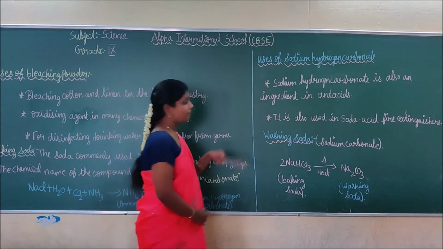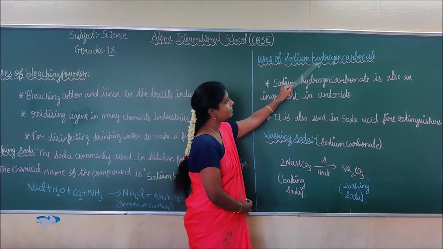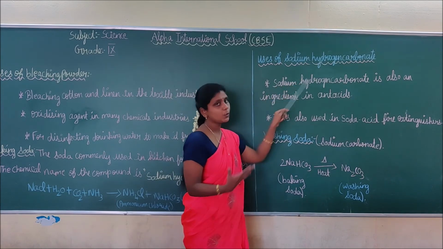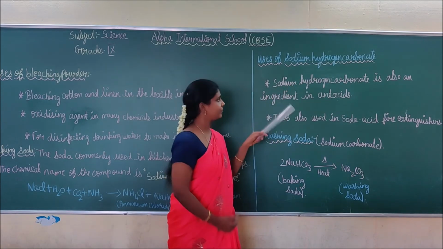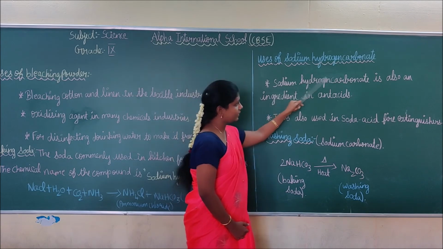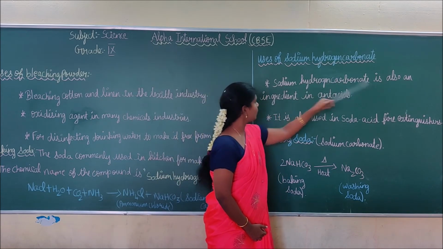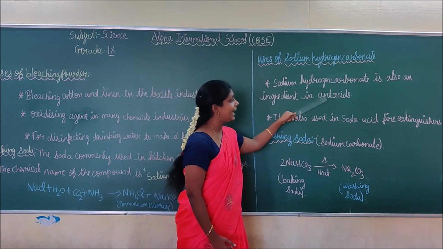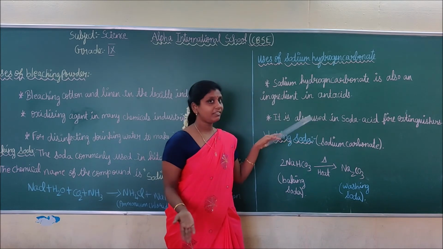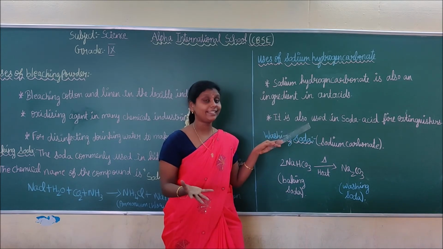Next, we are going to see the uses of sodium hydrogen carbonate, or baking soda. Sodium hydrogen carbonate is an ingredient in antacid. In the previous lesson we discussed what an antacid is.